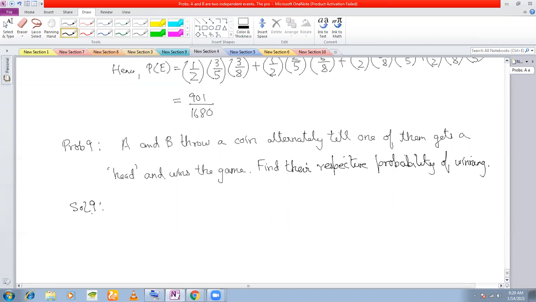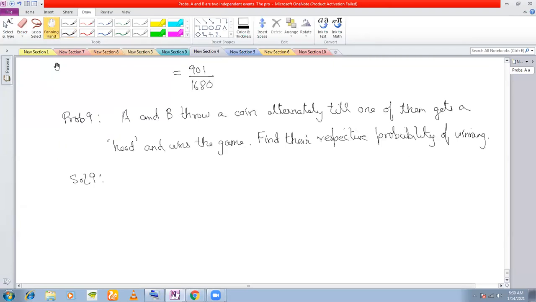So in the first one, Govinda was winning how? He was throwing a head in the first instance itself. Amir was not getting the coin. In the second instance, he was throwing a tail, and then Amir was also throwing a tail, and Govinda was throwing a head. So he won. What is the next way of Govinda winning? Govinda throws a tail, Amir throws a tail, again Govinda throws a tail, again Amir throws a tail, and then Govinda throws a head. Right or wrong? Yes, sir. And this will continue. Amir, are you understanding what I am saying? Yes, sir. Fine.